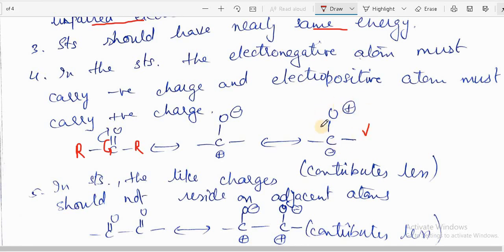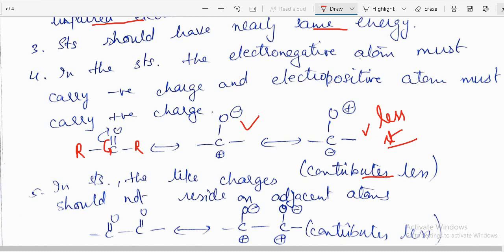The other structure contributes less, or it is less stable. By drawing these structures we can say which are more stable and which are less stable.